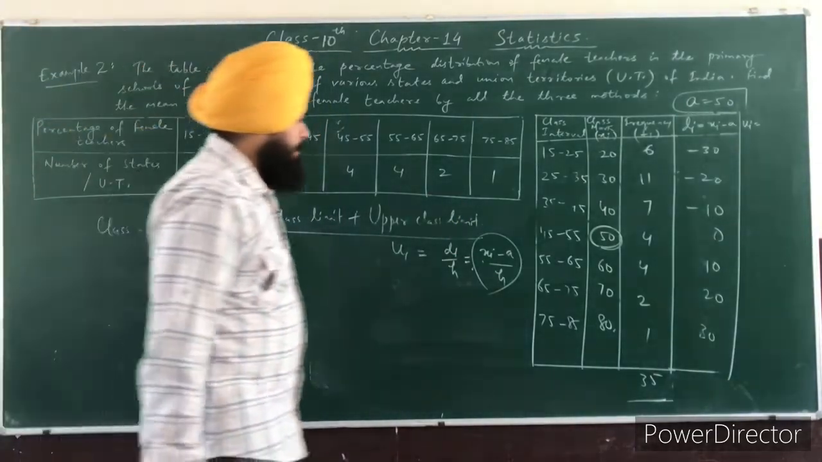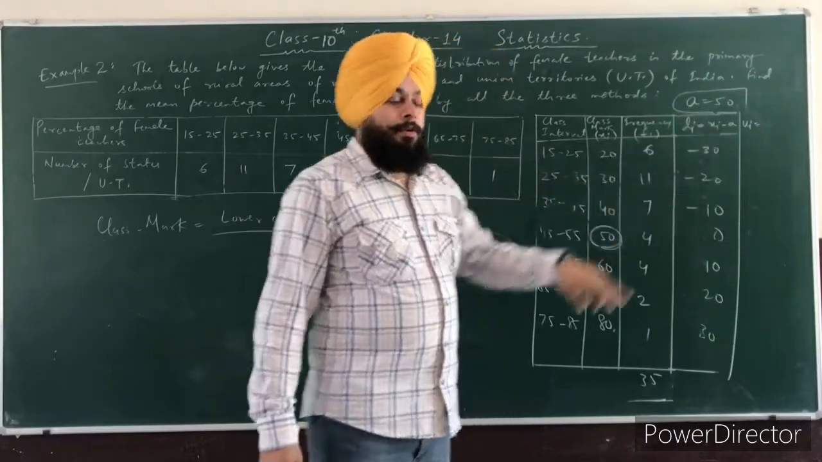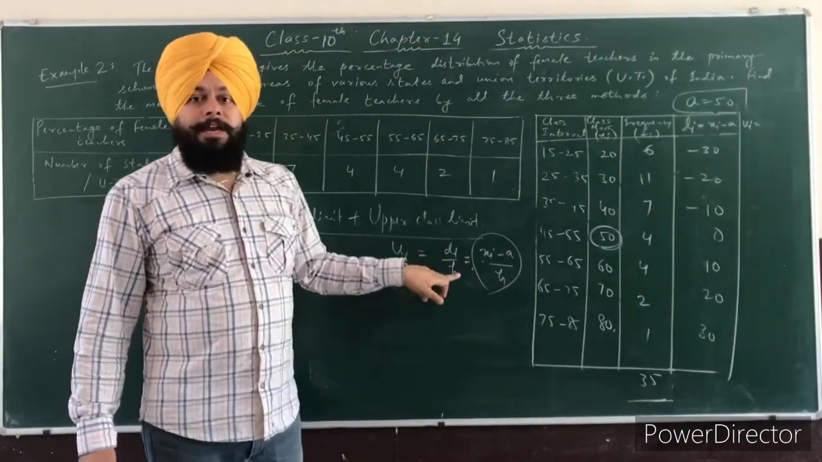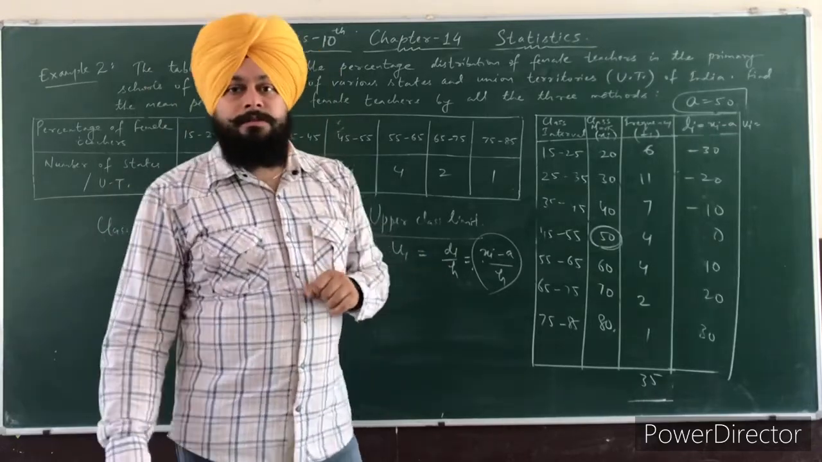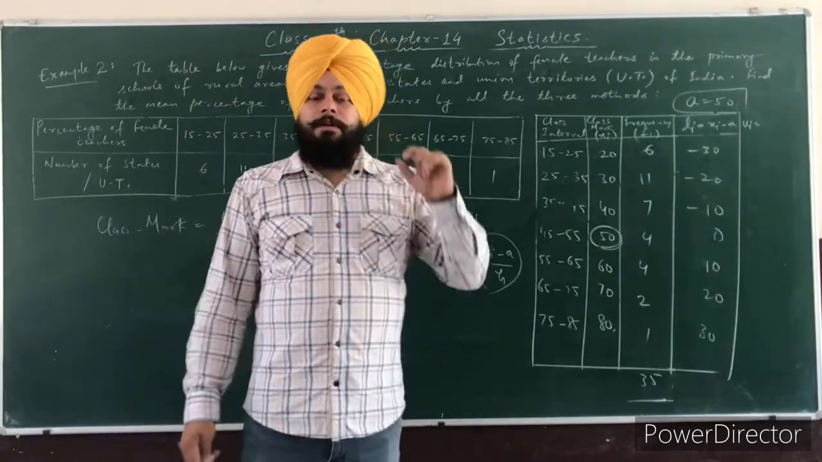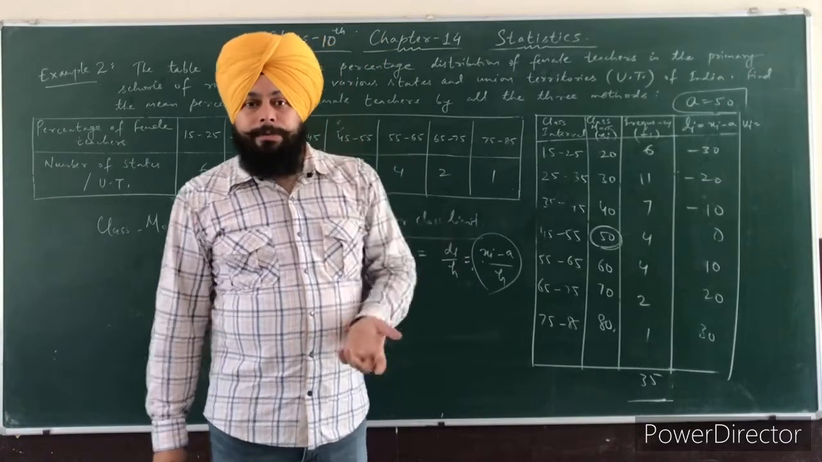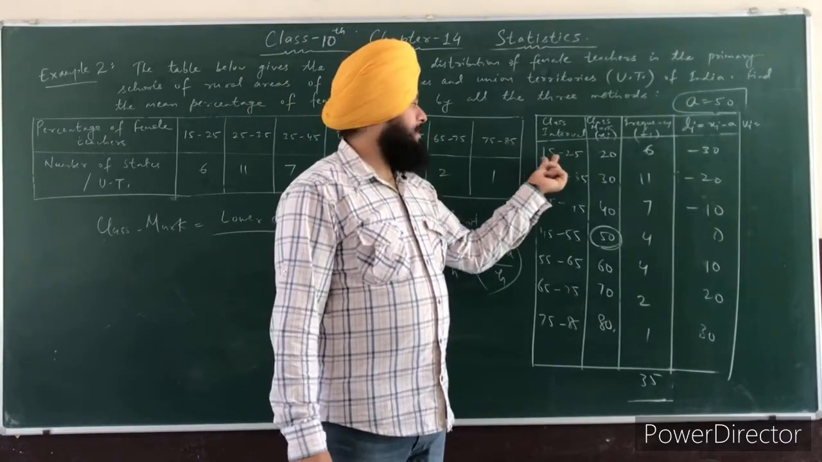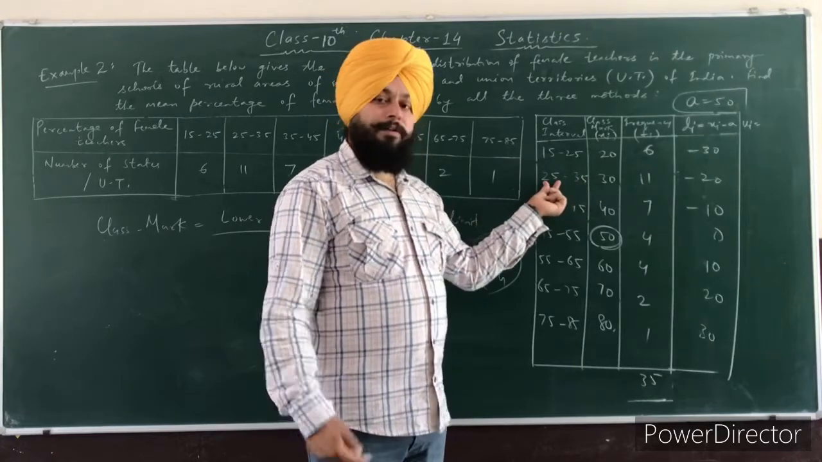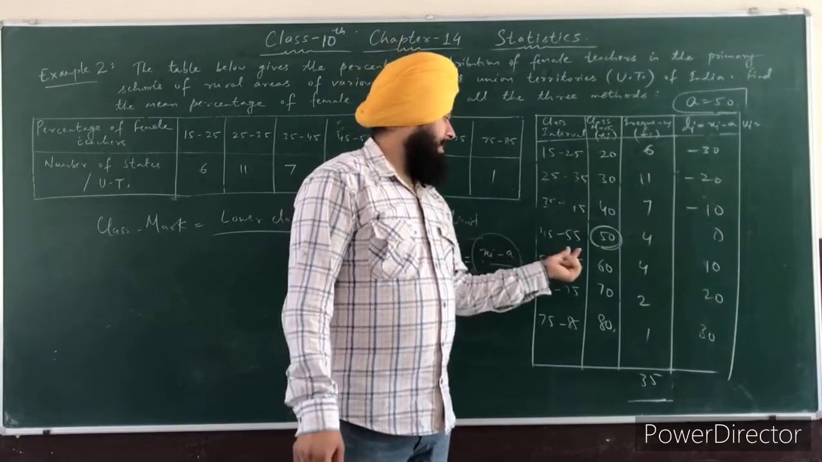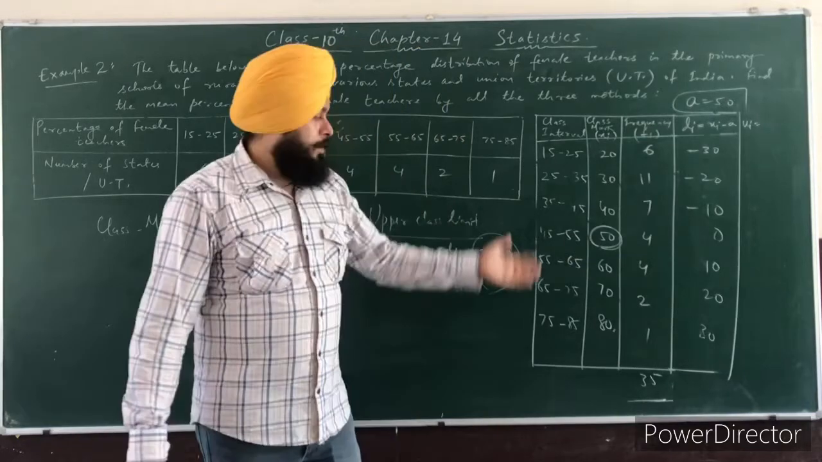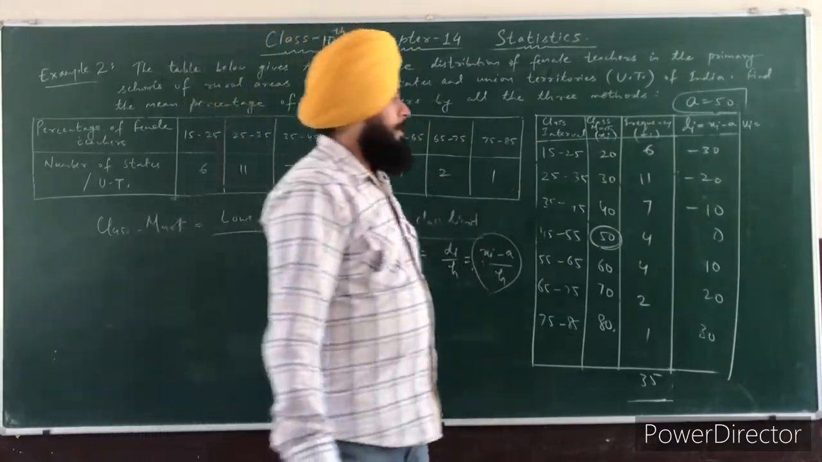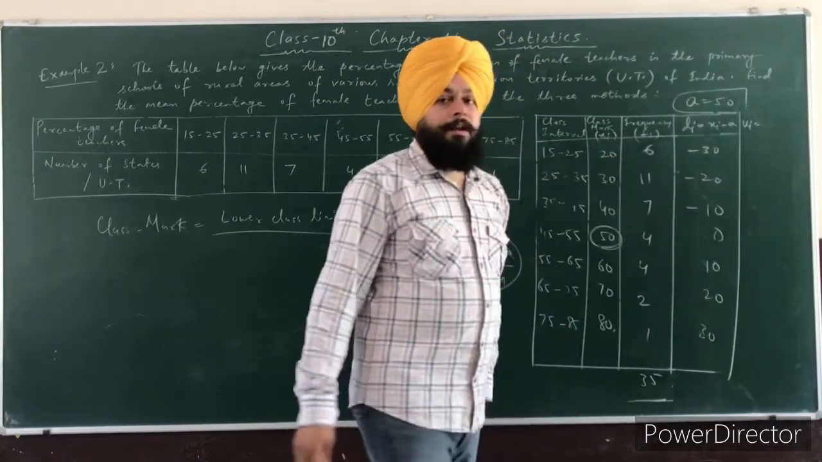We already found the value of di here. So what we have to do here is divide the value of di by h, and h is the class size. Class size is the difference of upper limit and lower limit. Upper limit is 25, lower limit is 15, so the difference is 10. Again 35 minus 25 is 10, 45 minus 35 is 10, 55 minus 45 is 10. In all these intervals the class size is the same, that is 10. So we will divide the value of di by 10.